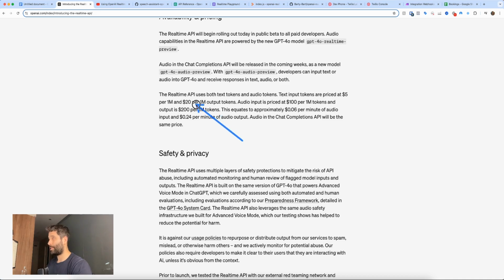Now, even though a lot of people are saying that this pricing is actually pretty expensive for the voice-to-voice API, I think that this pricing is going to come down probably relatively soon. And when it does, the demo that you just saw was basically using Twilio to generate a phone number and then to make that connection with the Realtime API. And that's a direct competitor to tools like Vapi or Bland.